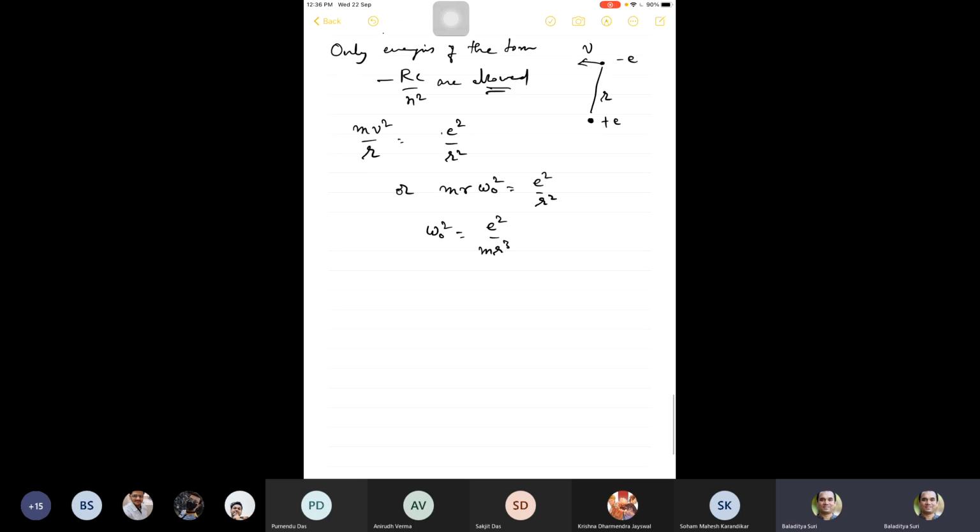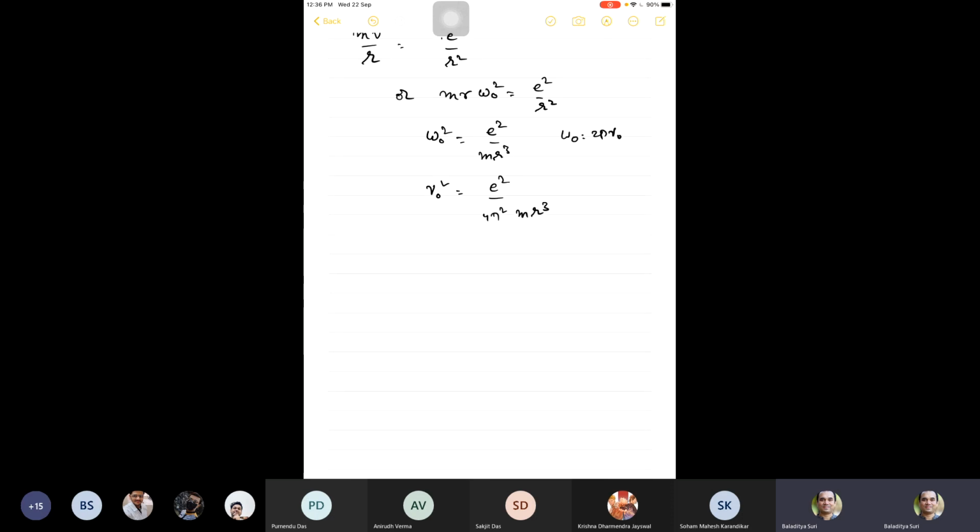Okay, and this gives us nu naught squared, which is the frequency. Omega naught is 2 pi nu naught. You get e squared by 4 pi squared mr cubed. Now, this is one expression.